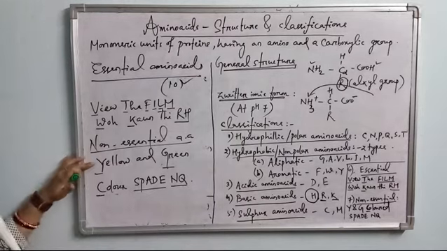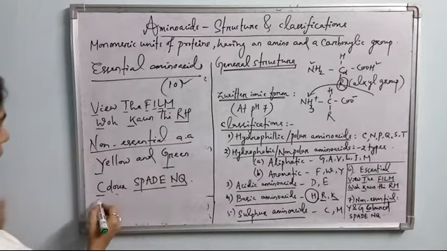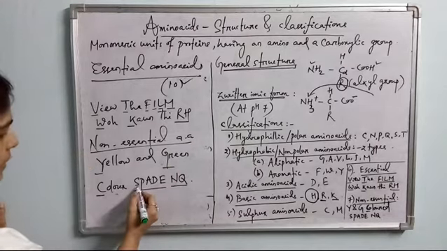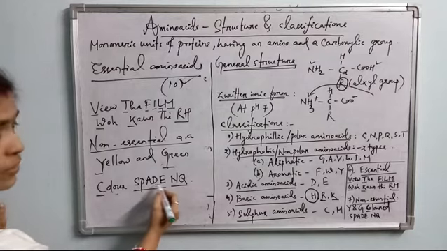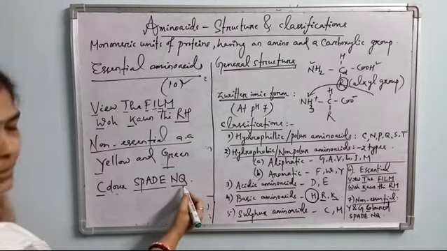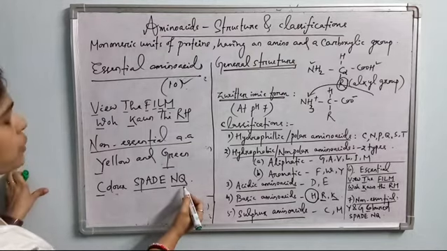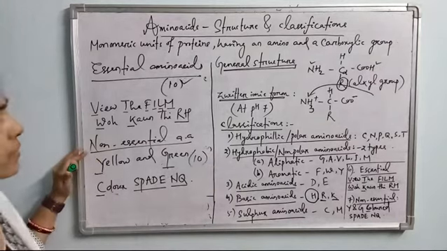Y is tyrosine. G is glycine. C is cysteine. S, serine. P, proline. A, alanine. D, aspartic acid. E, glutamic acid. N is asparagine. Q is glutamine. So these 10 are considered as non-essential amino acids.